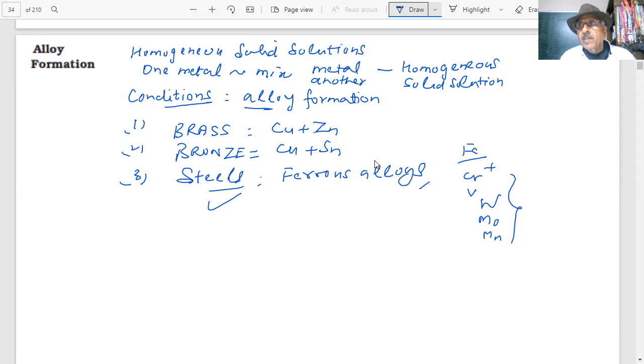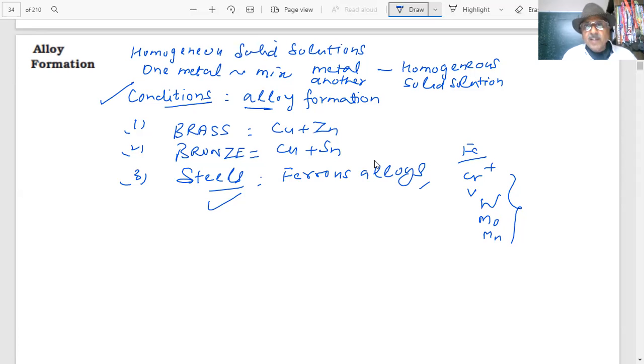And you are aware the 24 karat gold is alloyed with copper or silver, students, 22 karat, 18 karat. So these are some of the examples. What is the condition for alloy formation? Now that is the question. What will be the requirement for alloy formation? Which will be formed and why they will form, students?